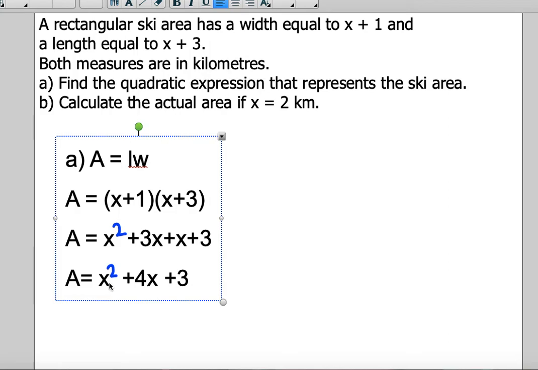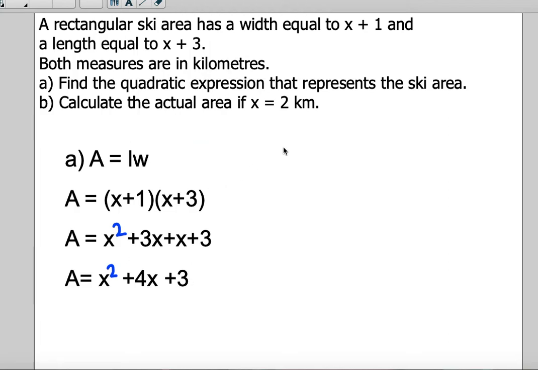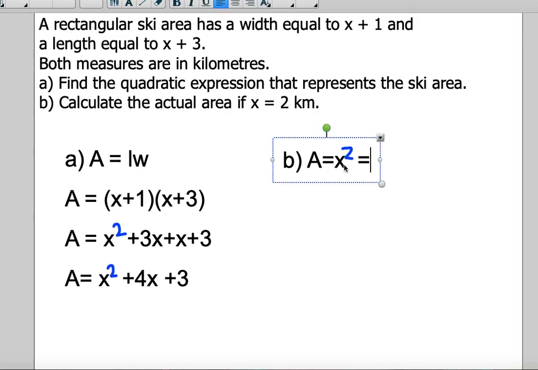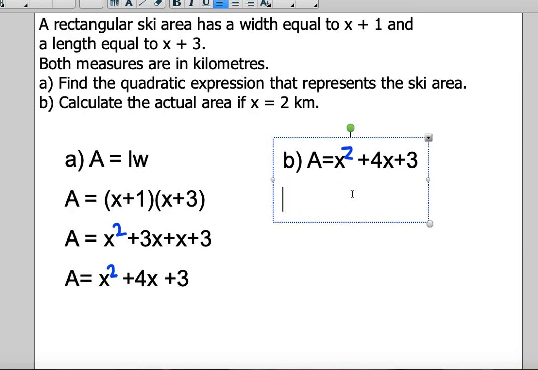Part B says calculate the area if x is equal to 2 kilometers. So for part B, we're going to use this expression here because it's an area expression. So we've got area equals x squared plus 4x plus 3. And then every time we see an x, we're going to sub in 2.